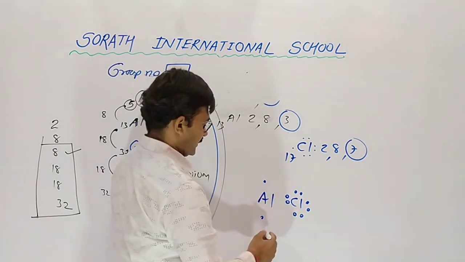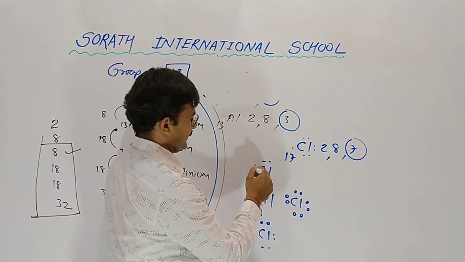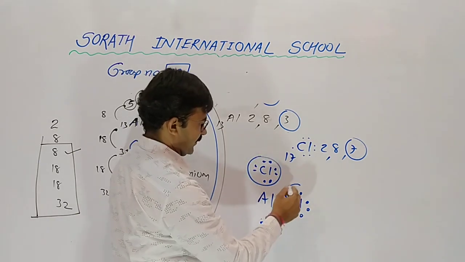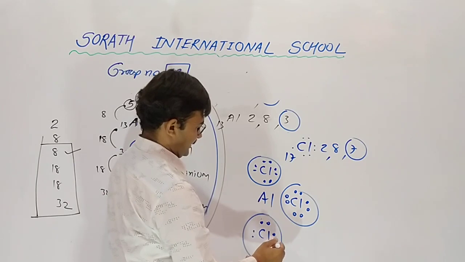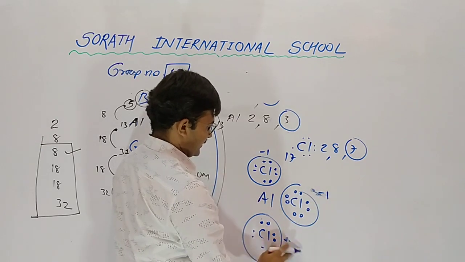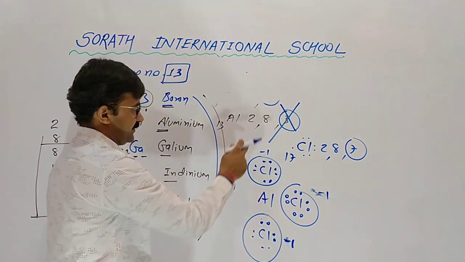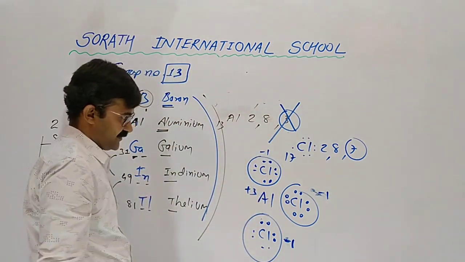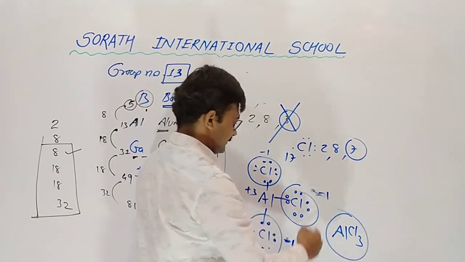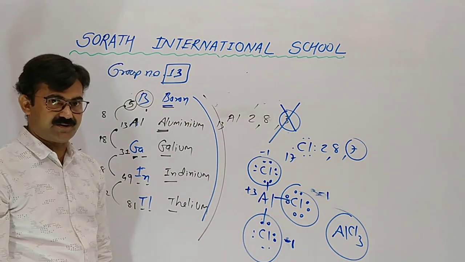So it needs one to complete its octet. So it receives one electron from the aluminium and completes its octet. So our chlorine became a -1 charged ion, and aluminium has lost the 3 and became a +3 ion. So our compound is AlCl3 and we call it aluminium chloride. Understood?